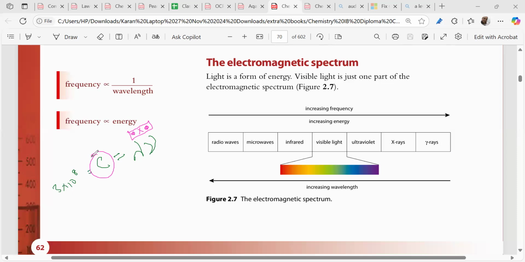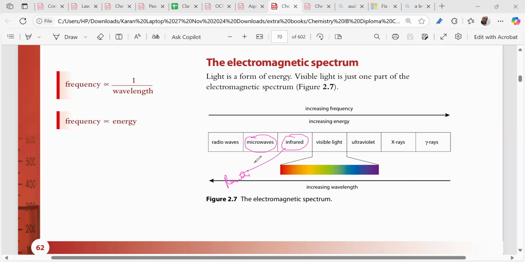Now, we have to understand a very important part: whenever we are segregating the different electromagnetic radiations based upon energy, left to right the energy is increasing, right? Clear? Radio waves, can you think of this, radio waves come to our cars, FM radio, AM radio. Understood? Least energy, right? It's nothing harmful. Microwaves we are using where? In our microwaves to cook the food. Infrared radiation is used where? In the remotes, TV remotes, right?